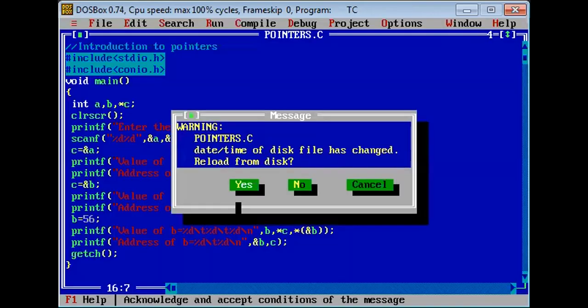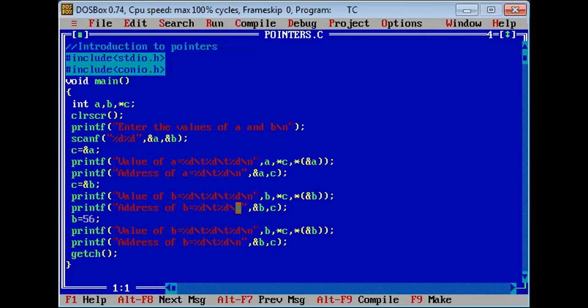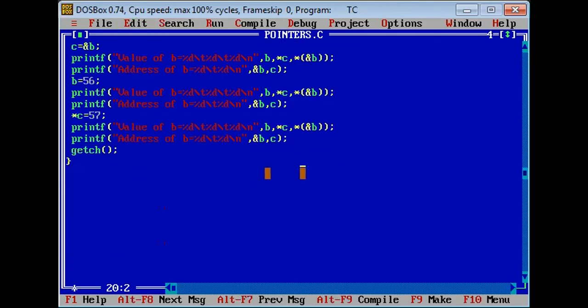Okay, so for example, one more change. I want to change using pointer variable star c is equal to 57. Okay, so now you can check.